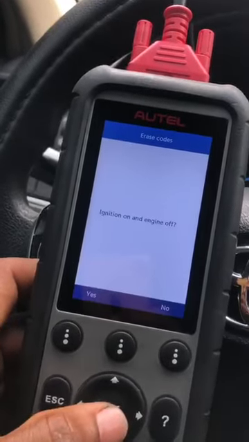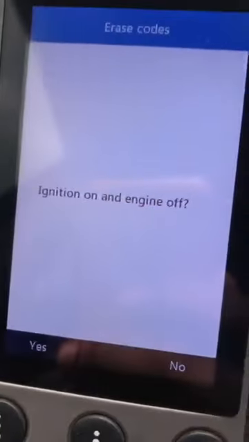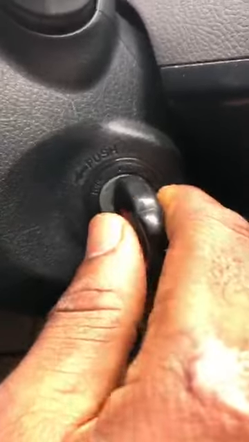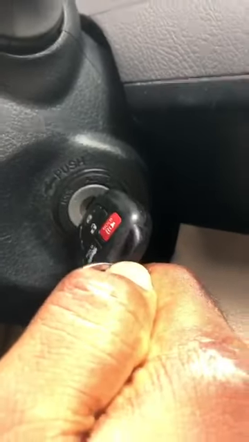Erase. Now it says ignition on, engine off. So what I have to do is turn off the engine and put it at the on position. So you can see the engine is not running.